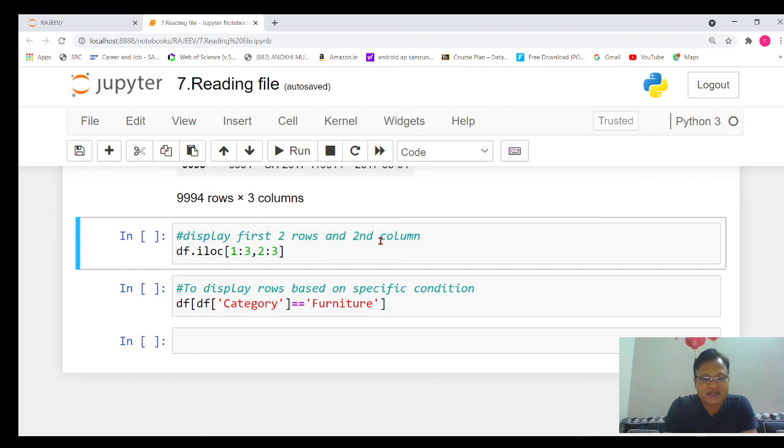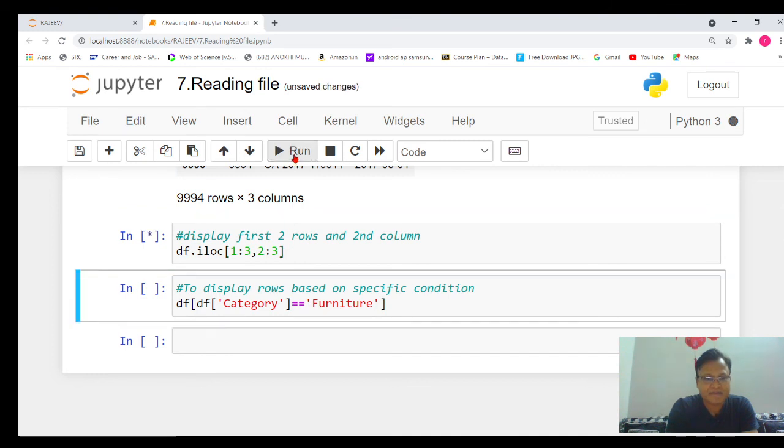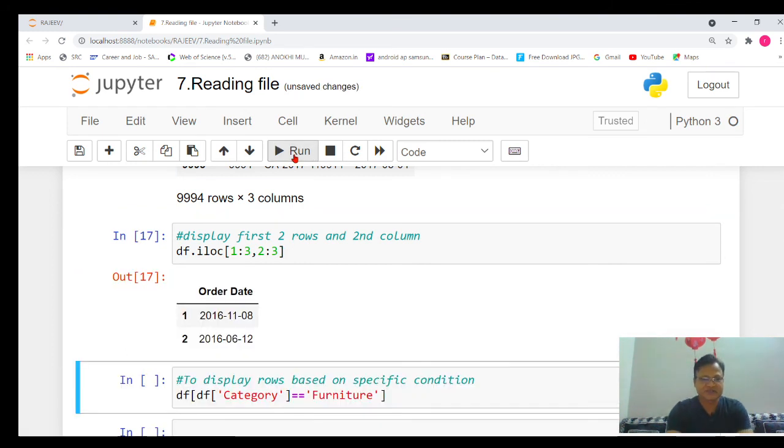And I want to display the data of the second column only, so we will write 2 colon 3, because the 3 will change to n minus 1, that is 2. If you execute that, you can see it's displaying data of only the first and second rows, and only the second column, which is order date.